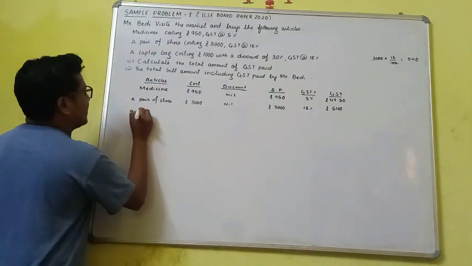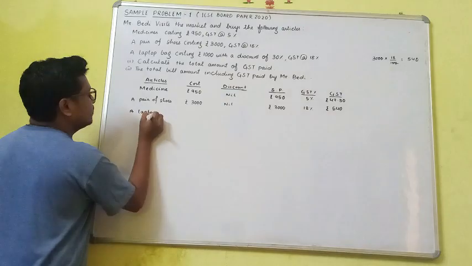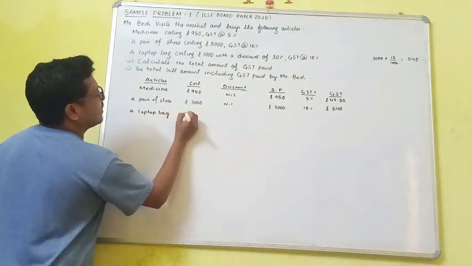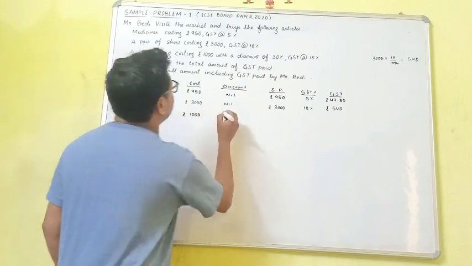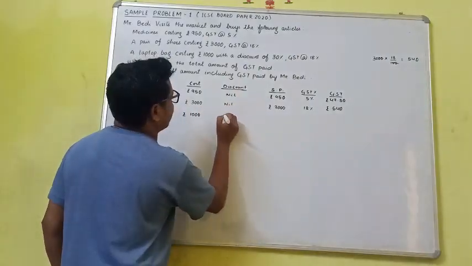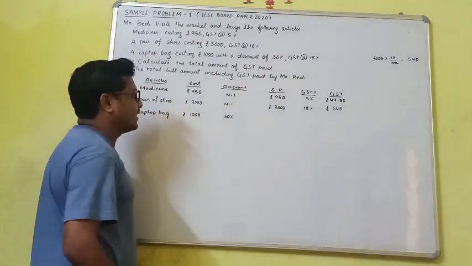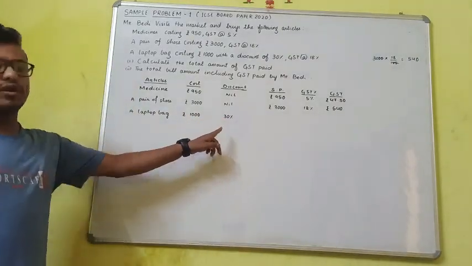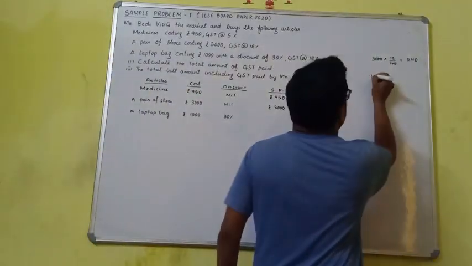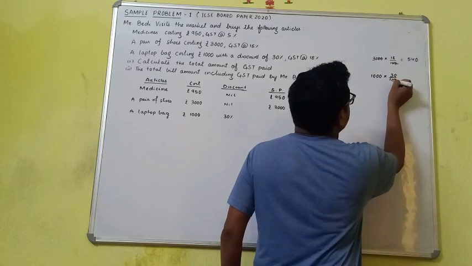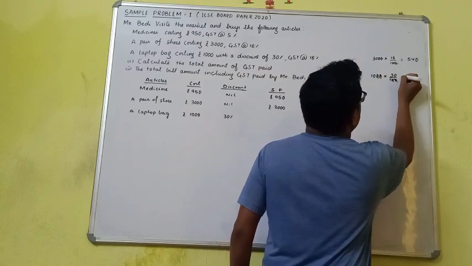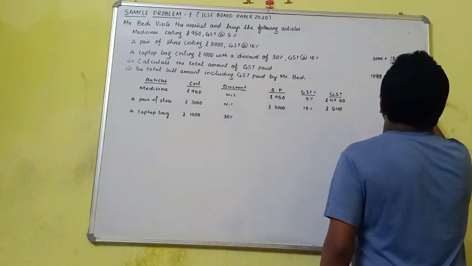Then a laptop bag. In case of the laptop bag, your cost is 1000 rupees, and your discount is 30%. 30% of 1000 will be how much? 30% of 1000 will be 300 rupees.